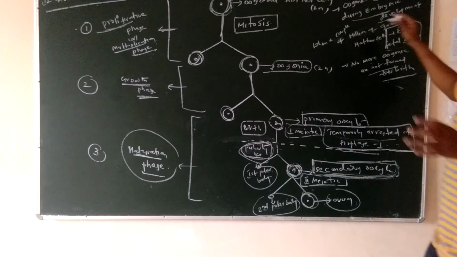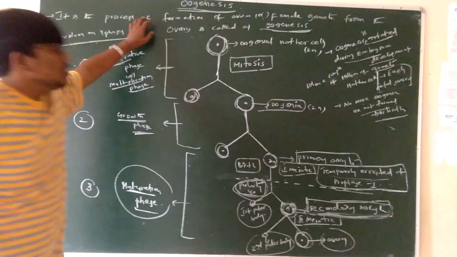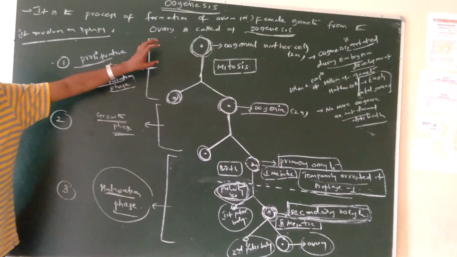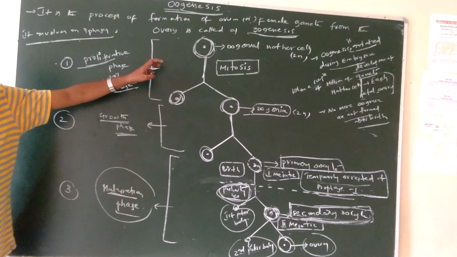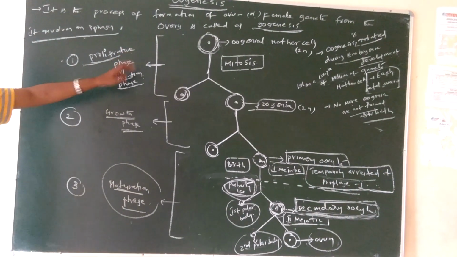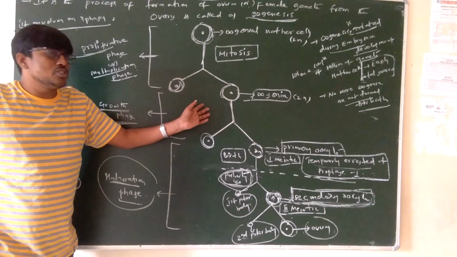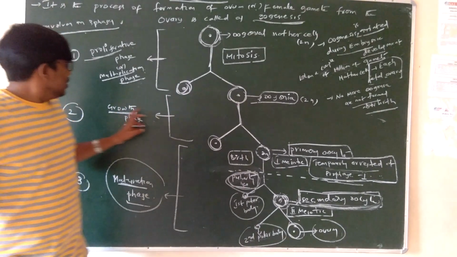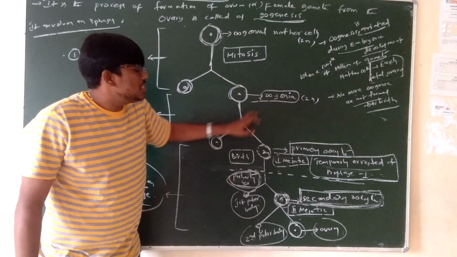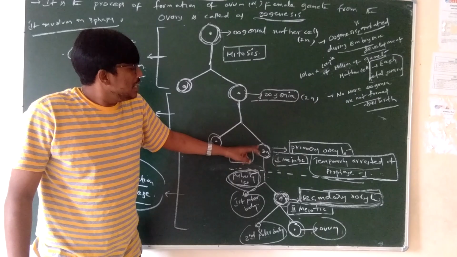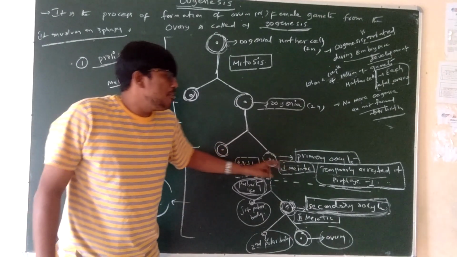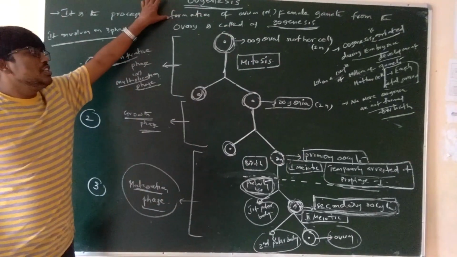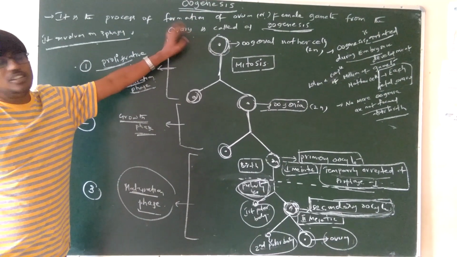Main conceptual point: what is the difference between oogenesis and spermatogenesis? In spermatogenesis, some of the spermatogonial cells accumulate food material, grow almost double in size and form a primary spermatocyte. But the oogenesis process is completely different. In the growth phase, only one oogonial cell accumulates food material, grows almost double in size and forms a primary oocyte. This is the total oogenesis process structure and formation.